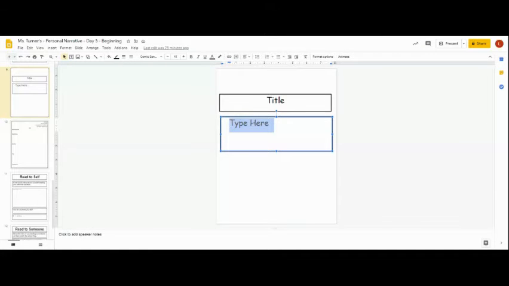When we write a title, we don't want to give away what's going to happen in our story. For example, if my story was about learning to ride my bike, I don't want to say, learning to ride my bike, or this is a story about learning to ride my bike. I want to make it a little bit more of a surprise. We don't want to be a spoiler and give away what's going to happen.